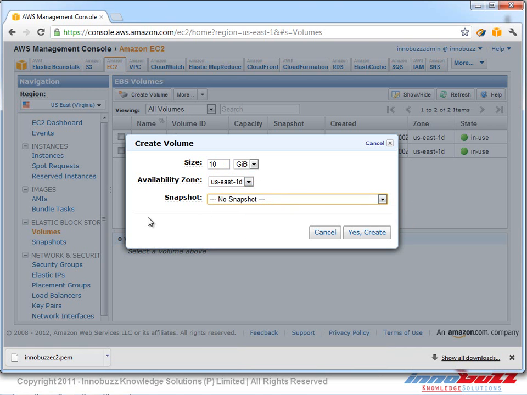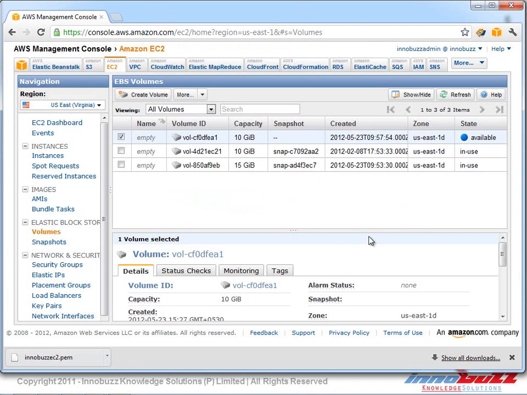And I'm not going to select any snapshot. If we already have different snapshots in our profile, they would be listed over here. I'm going to create this EBS volume of 10 GB size, and as we see, it's available. So now it's not attached to any of our EC2 instances.